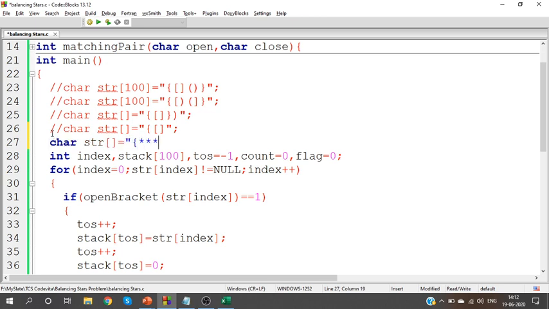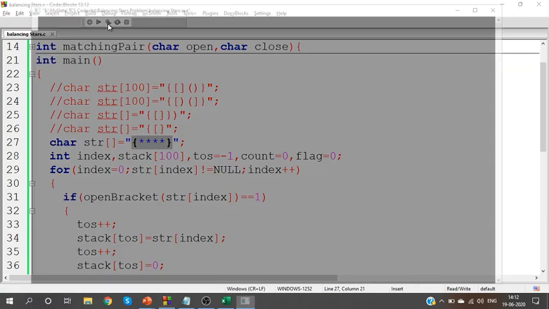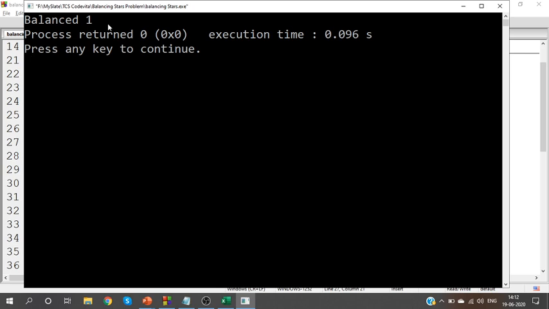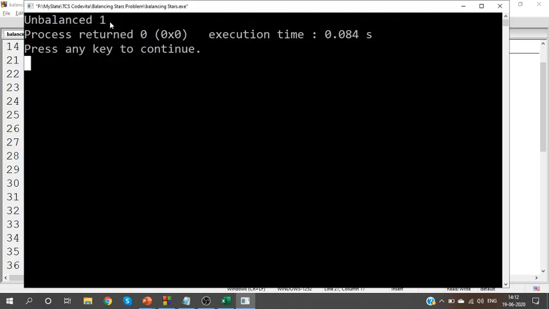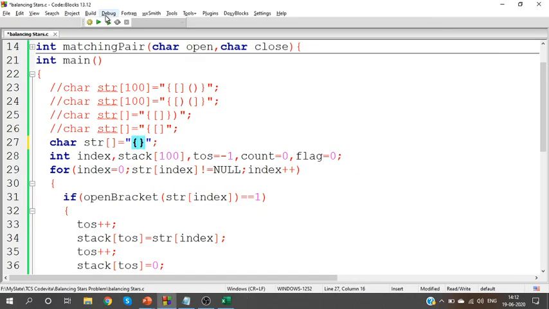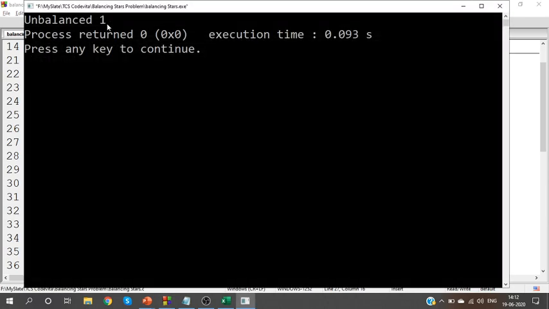Okay, str is equal to 4 stars. My output should be balanced and one pair of bracket. And yes, balanced with one pair of brackets. What if I reduce the stars? Say I have only 1 star. If I have only 1 star, it is not balanced. So now you get it as unbalanced 1. Even if you have no stars, we will get it as unbalanced because star count should be 2.